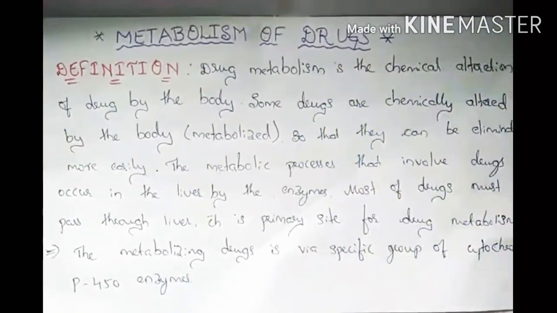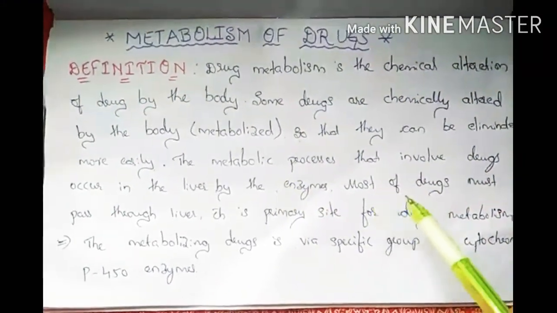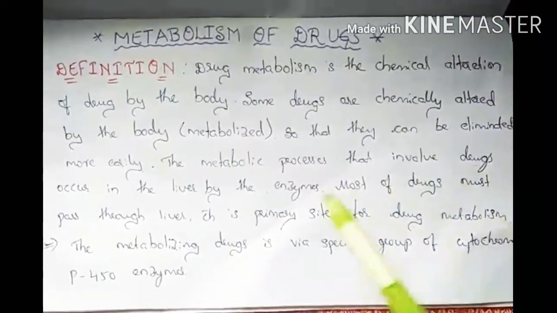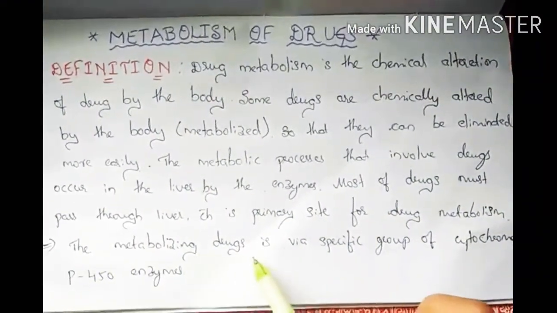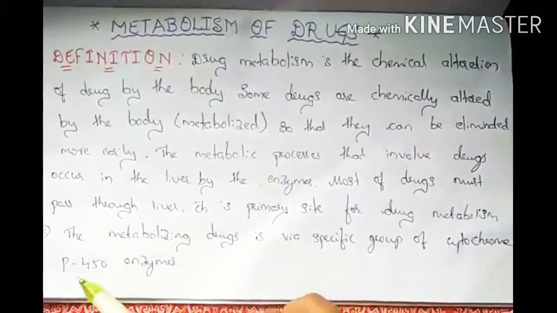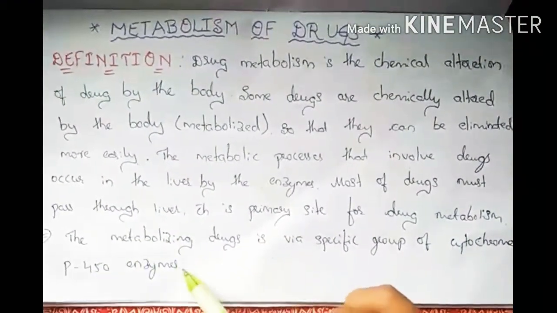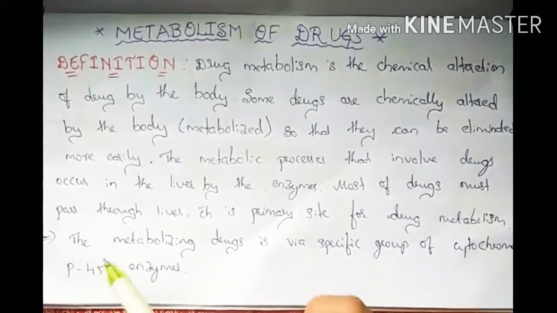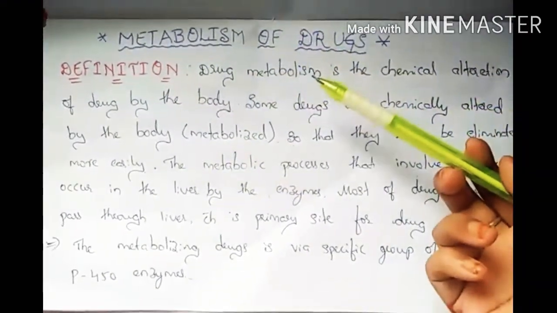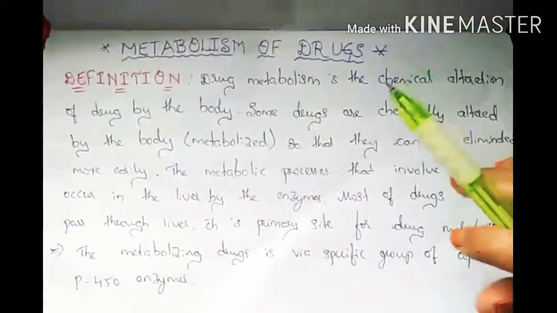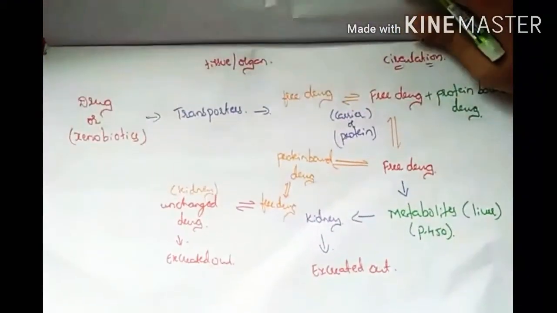Most drugs pass through the liver. For drug metabolism, drugs are metabolized via a specific group of cytochrome P450 enzymes. The main enzyme for drug metabolism is the P450 enzyme, which breaks drugs down into smaller particles. Here I will show you a diagram.